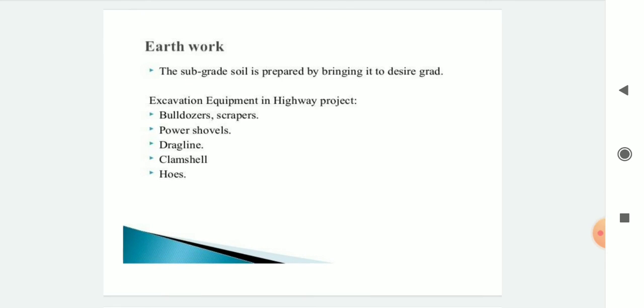The subgrade soil is prepared by bringing it to the desired grade. Excavation equipment in highway projects, such as bulldozers, scrapers, power shovels, dragline, clamshell, hoe, are used for the earthwork. These are the excavation equipment in highway projects.